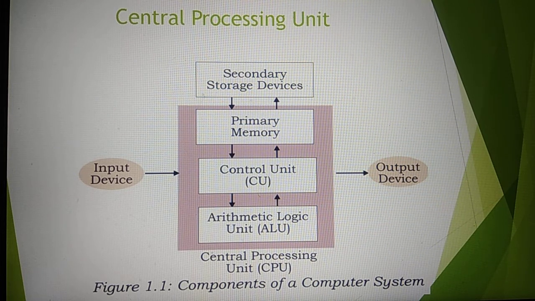So control unit will check our memory: is this data available in our memory, yes or no? Our control unit will check and take data from this memory.